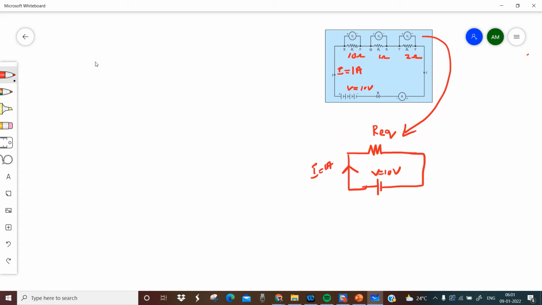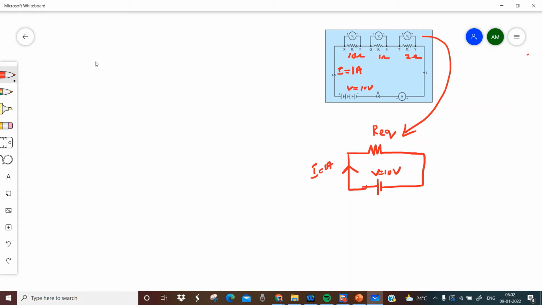Sir, can you repeat that? Okay. So see this, R1, R2, R3, these resistors are connected in series, right? I am writing the resistance of R1 as 10 ohm, R2 as 1 ohm, R3 as 2 ohm. And I am applying a potential difference of 10 volt, and I am measuring the current through this using an ammeter.